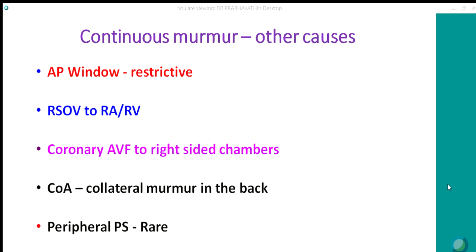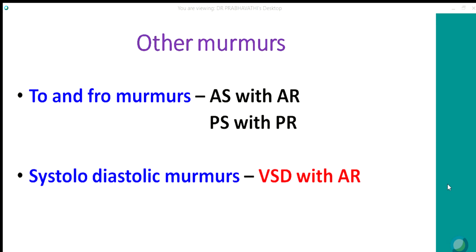In coarctation of the aorta, you may hear a collateral murmur. You should look for this murmur in the back because collaterals are most pronounced in the posterior intercostal spaces. Peripheral PS usually causes a systolic murmur; rarely it may cause a continuous murmur.